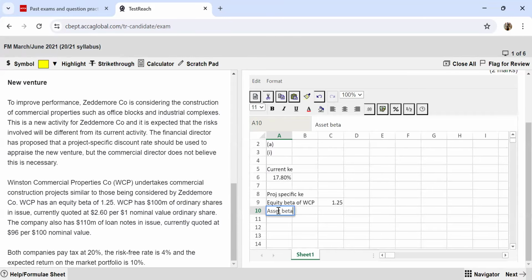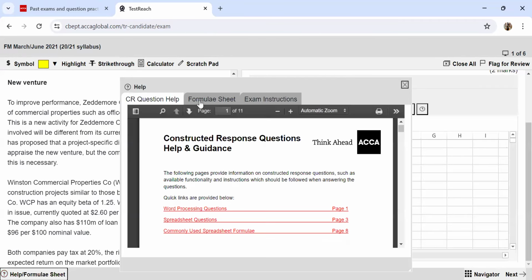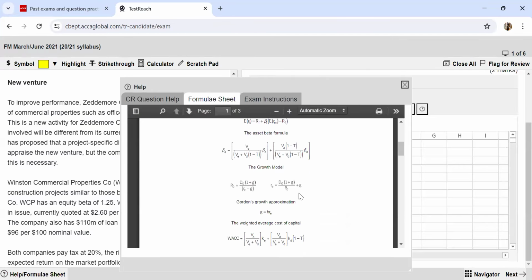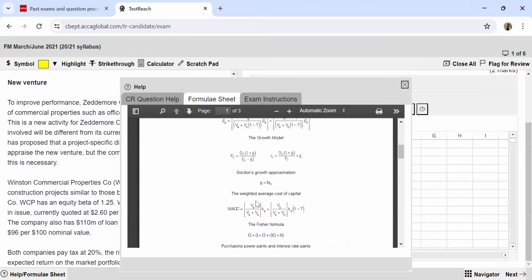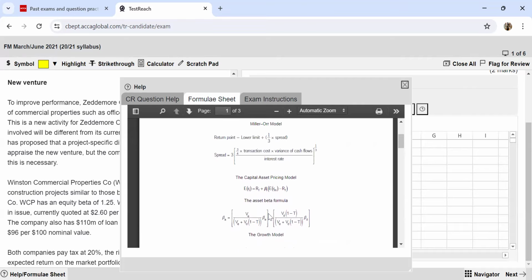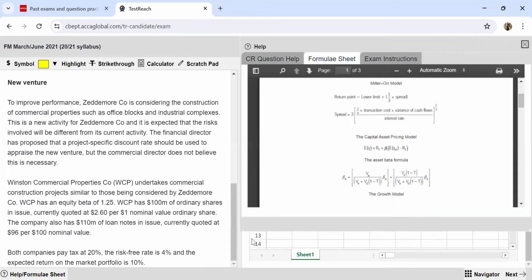For those of you who do not know, this formula is also given in your exam. So if you go to help or formula sheet, then you click on formula sheet. With this, you have all of the formulas all given to you in this formula sheet, the tables as well. So this over here is the formula that I am looking for. This over here is going to help me find the beta asset. So I'm going to keep this open for you guys to refer if you want to.